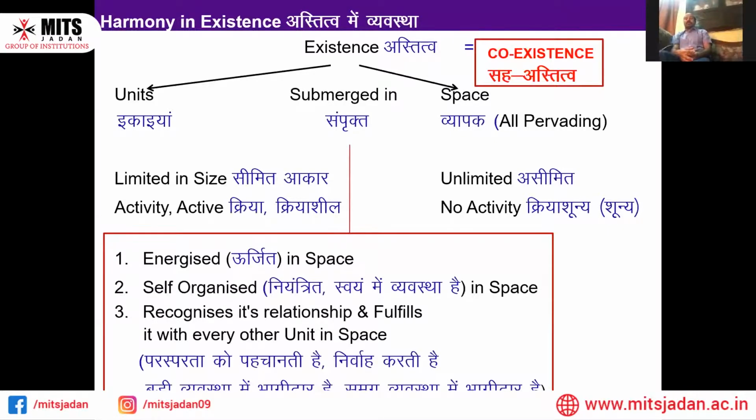We can see that in existence, two things are there: units and space. The units are limited in size, but the space, which is all pervading and found everywhere, is unlimited. There is activity in every unit, and that is why it can be decomposed and composed. There is growth.